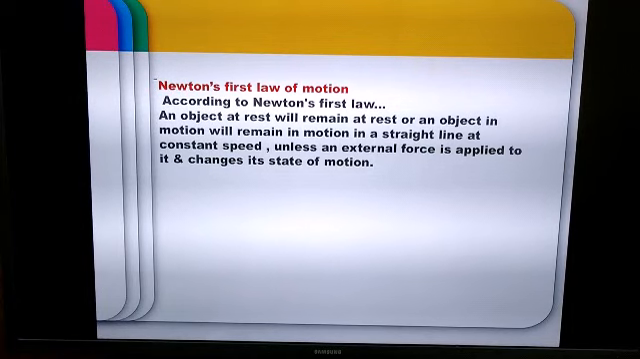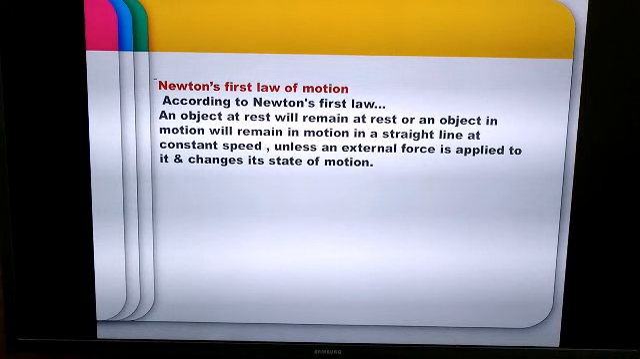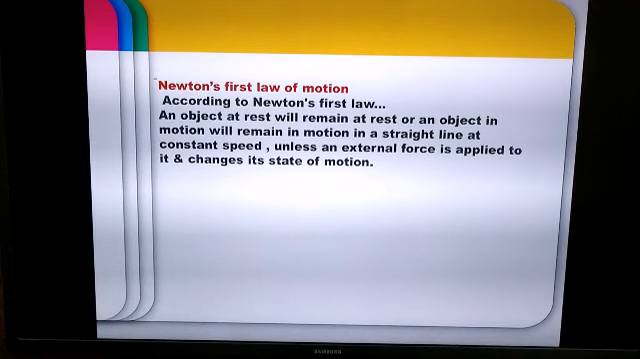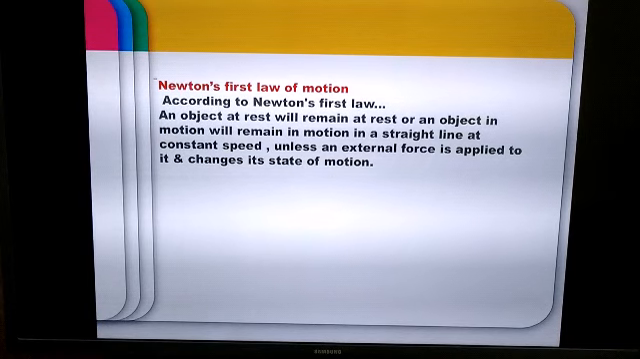So Isaac Newton put forth laws that explain why objects move or do not move. And these laws are known to us as Newton's laws of motion. So from now we will be studying Newton's first, second and third law of motion. So let's begin with Newton's first law of motion.